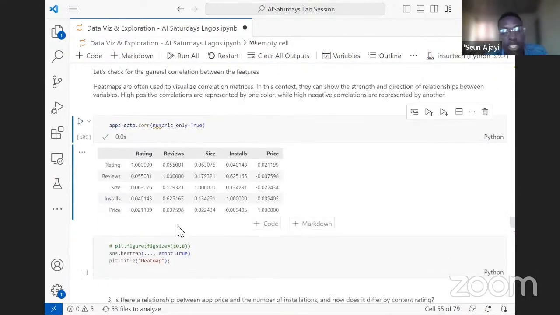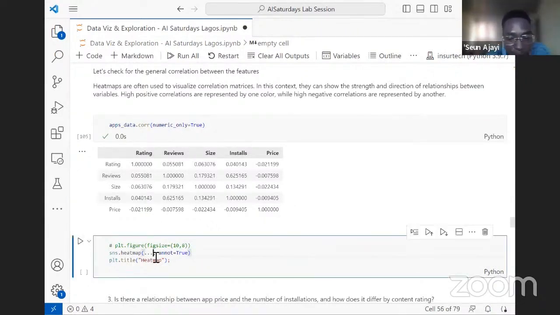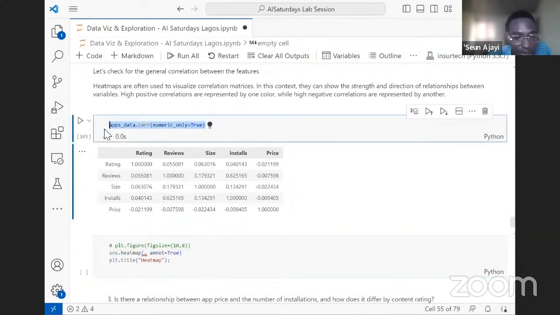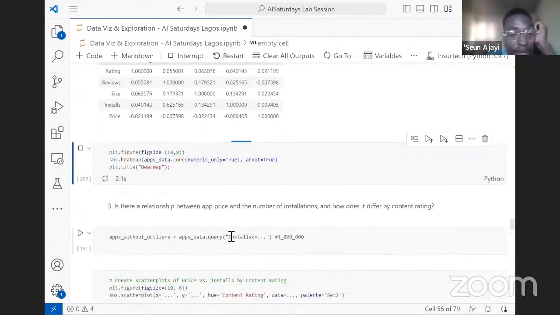So now what we have here is a correlation of each column against each other. How do we go about this? Let's explain this after we make the plot. This is passing a message, but it's not really explainable until we attempt to put it in a plot. So let's use Seaborn to plot a heat map that gives us this same detail. I can just copy what we have here and put it here, and we'll go ahead to explain what information it is passing. And again, I want to use matplotlib to make the size make sense for visualization.